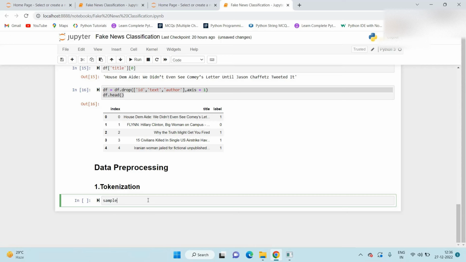I will take one sample data: The quick brown fox jumps over the lazy dog. So this is our sample data.